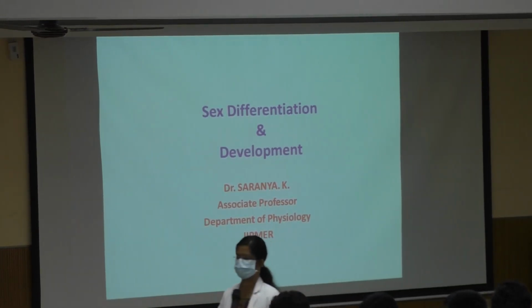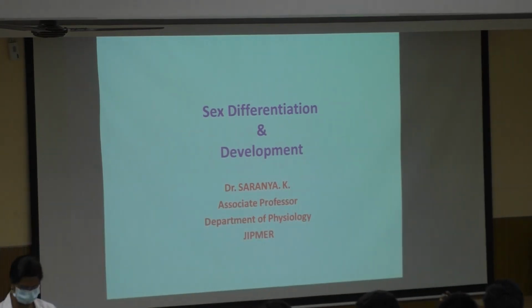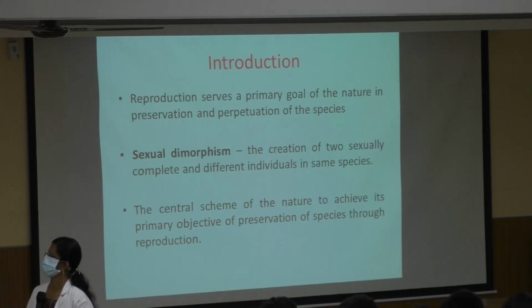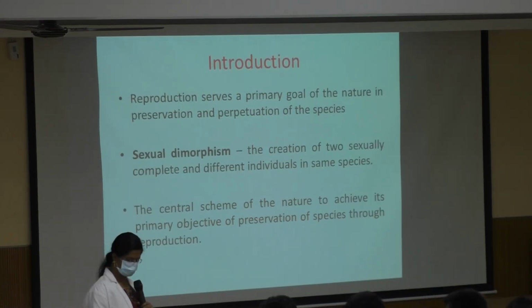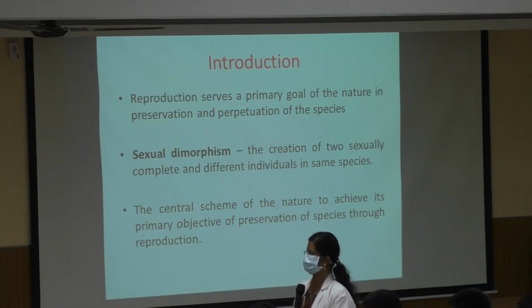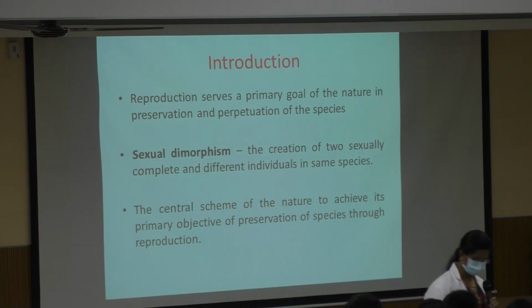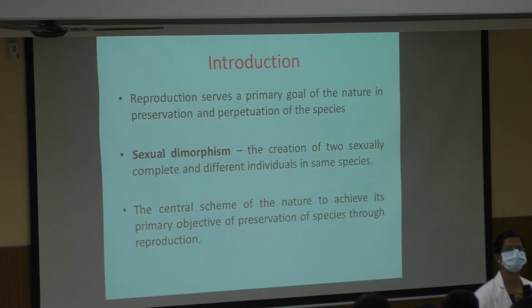The reproductive system, the first topic that will be dealt now is the sex differentiation and development. Basically reproduction is a process in which there is a perpetuation of the species. And when we say about human race, there is always an entity that we speak, that is sexual dimorphism.